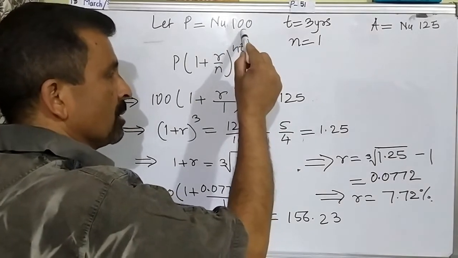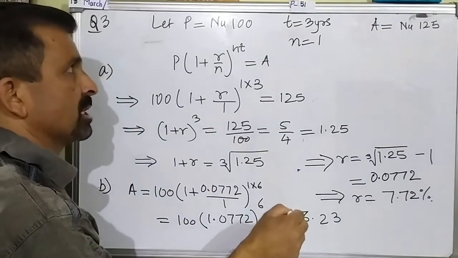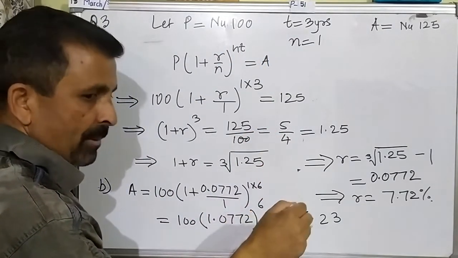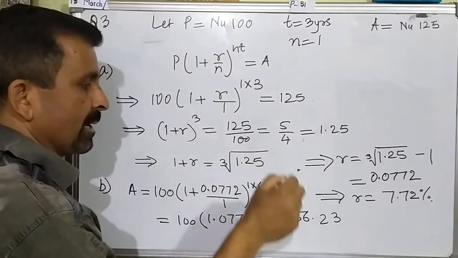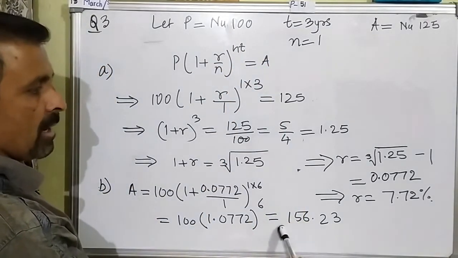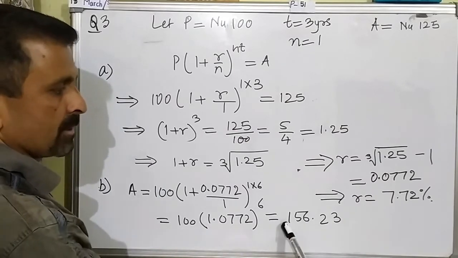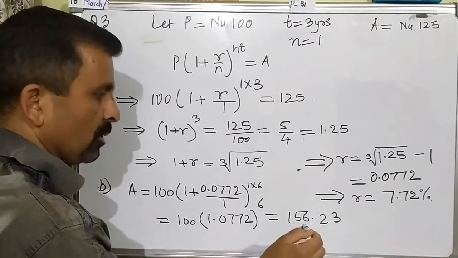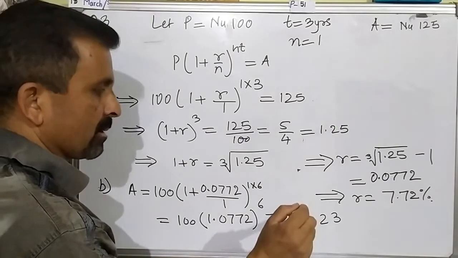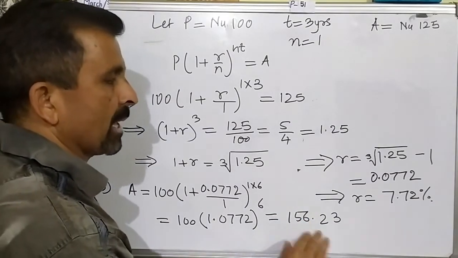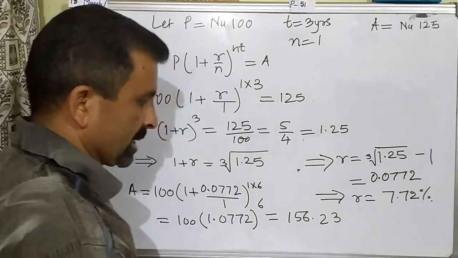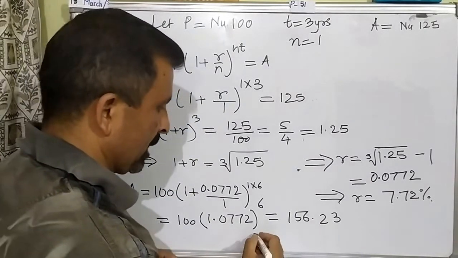That means the question is expecting this to increase by 50%, meaning it should become 150. But when you have calculated, are you getting it less than 150 or more than 150? This figure has come more than 150. So we can conclude that in 6 years it will increase by more than 50%. Is it okay?